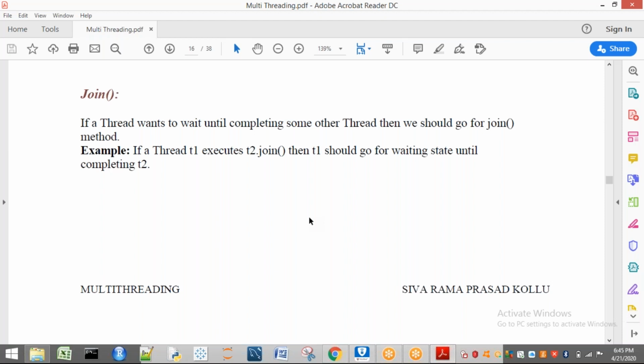So join is also a method which is present in our Thread class. When we apply a join, it is very important. I have a good example to understand this join method. First, let us define what is meant by the join method. If a thread wants to wait until the completion of some other thread, then we should go for the join method. That means I will not perform the action.